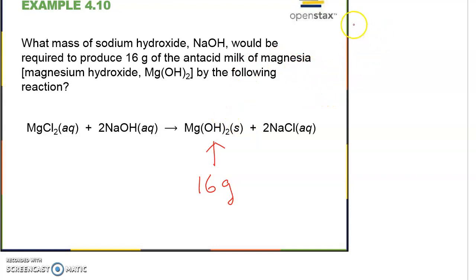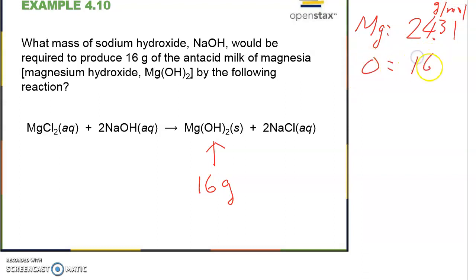Let's go to the periodic table and look for the atomic mass of each. For Mg, it is 24.31, and the unit can be AMU or grams per mole. Oxygen is 16.00, and hydrogen is 1.01. How do we get the molecular weight or molecular mass?